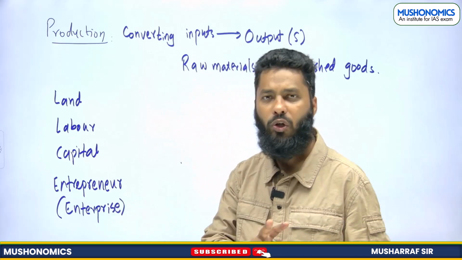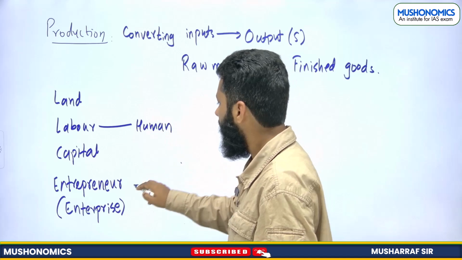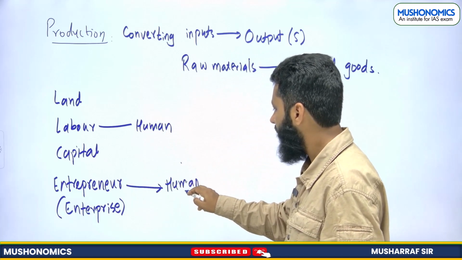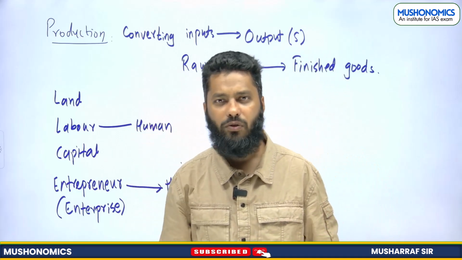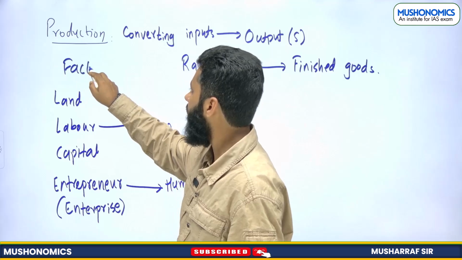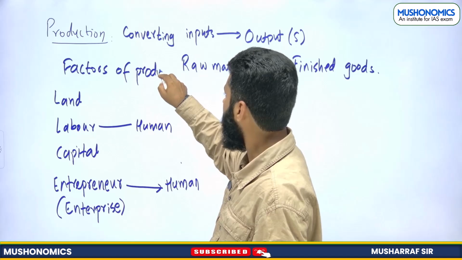So there are two human elements here. Labor is a human element, and the entrepreneur is also a human, who will be arranging all these factors of production. These are known as factors of production.